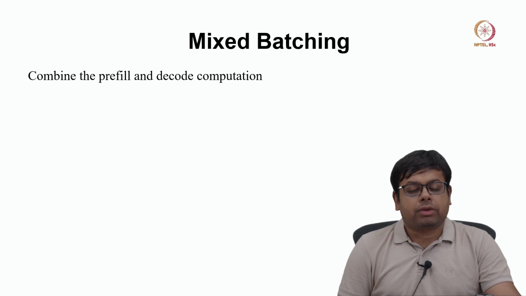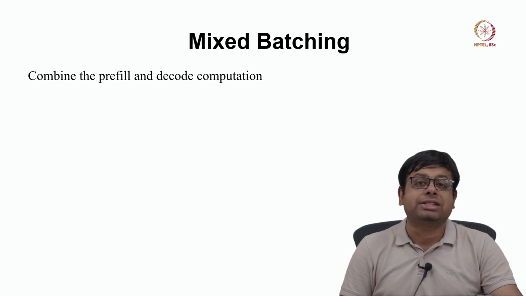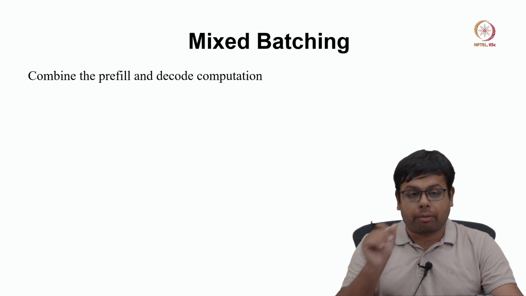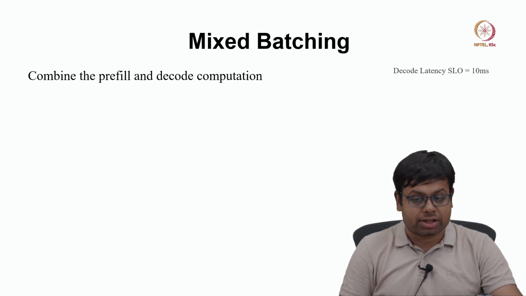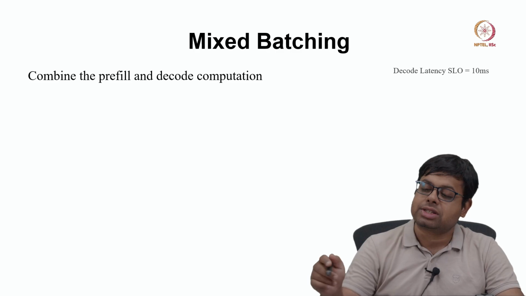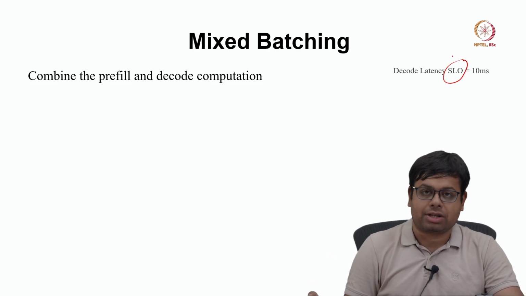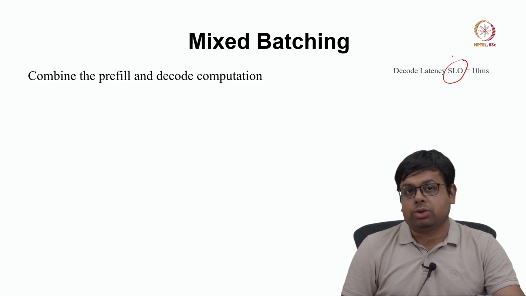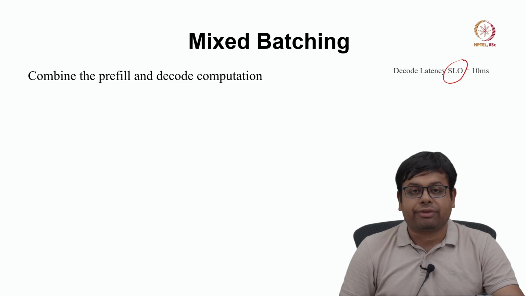Now we can actually perform mixed batching where we combine the prefill and decode computation, correct. So let us say we have a decode latency service level objective of 10 millisecond. Again, when we say service level objective, that means the user is okay if the time between token is 10 millisecond, but not more than that, okay.